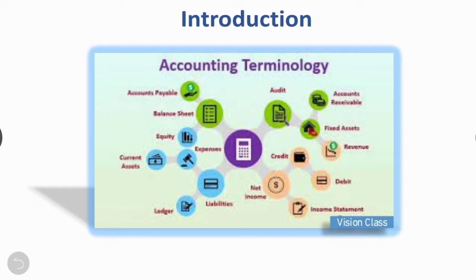Right? So, accounting terminology gives the complete description of the terms that are used, and it is important to know the accounting terminology before delving into the subject. So, let's see that one by one in detail.